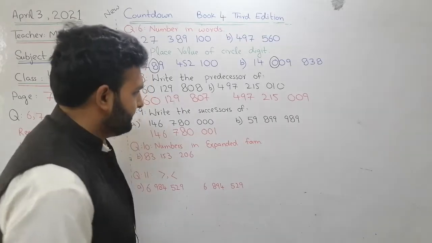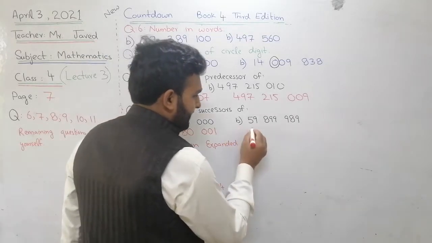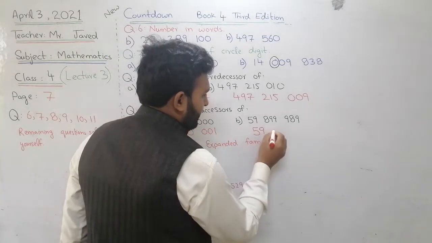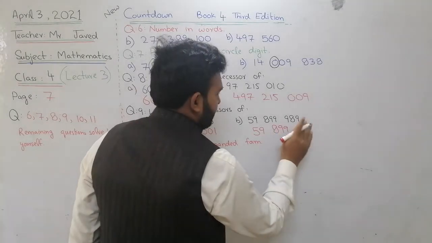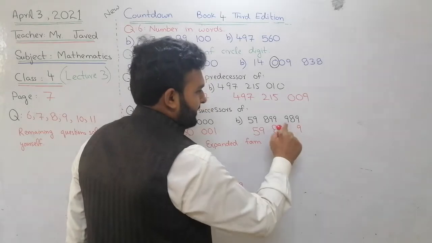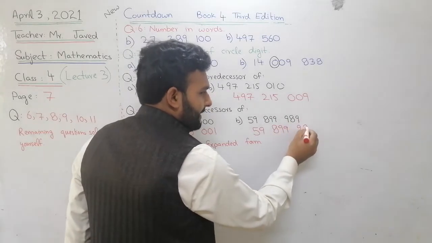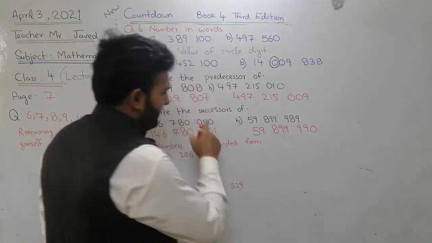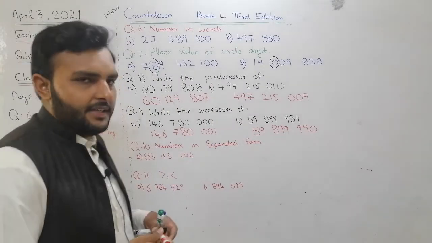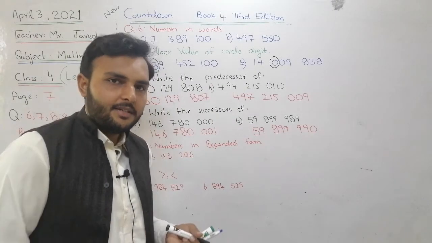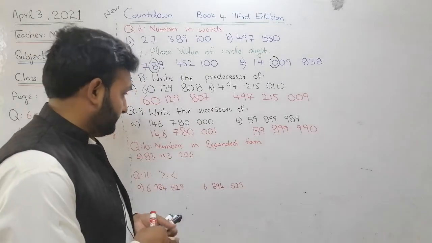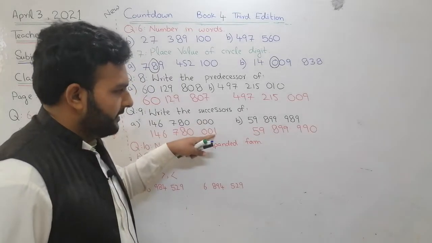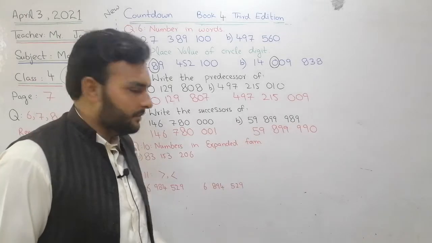Clear, all of you? Okay, next we'll also solve this. 5, 9, 8, 9, 9, 9, 8, 9. Yes, what do we have to write? 989, then it will become 990, the successor of these two numbers. It means the numbers that are coming. The number next to the current number is called the successor. We increase by 1, both of these.